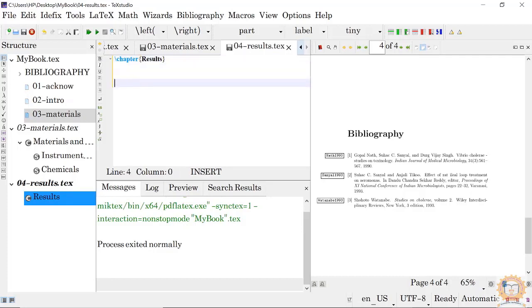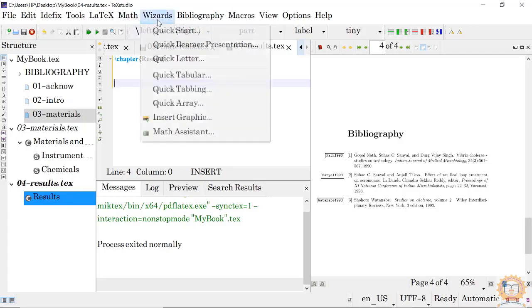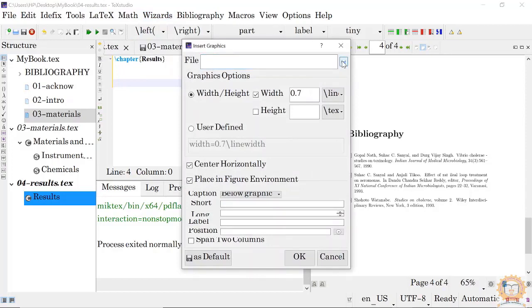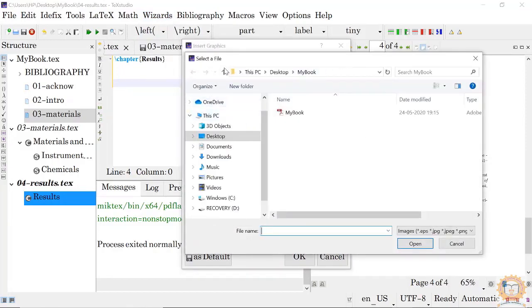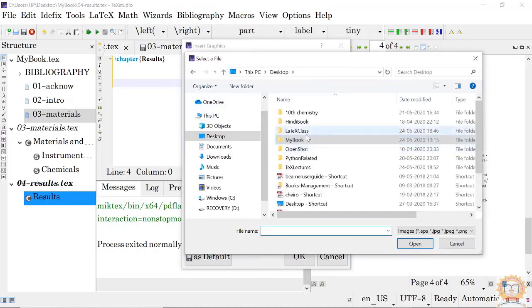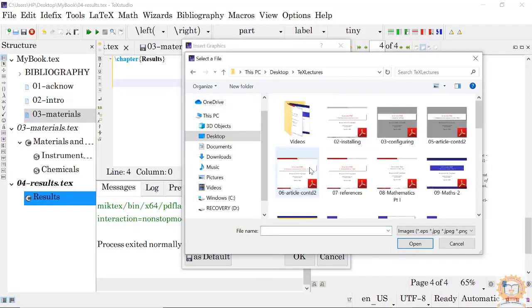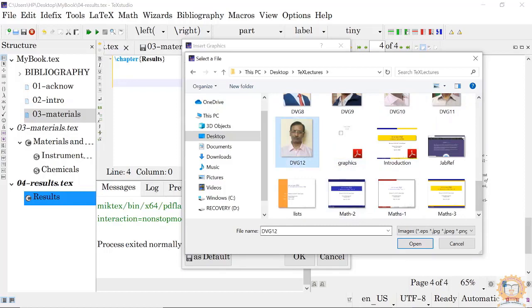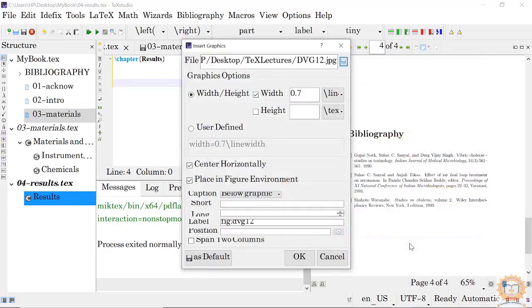Suppose if you want to include some figure here, you can include the figures also. Like use this wizards. Okay, insert a graphic. Okay, file. So I am having figures in my this LaTeX lectures. I think I can include any figure from here. Like I am including my photo itself. Okay, so width everything is given here. If you want any caption, okay, you can give the caption. This is a caption.